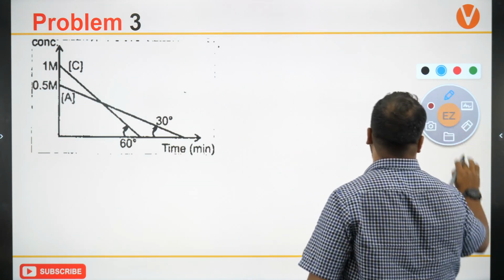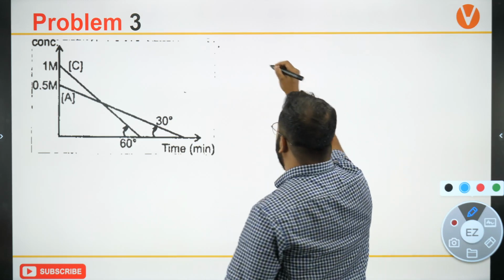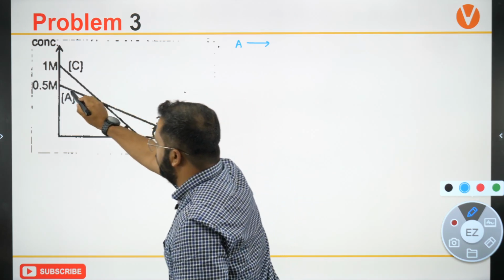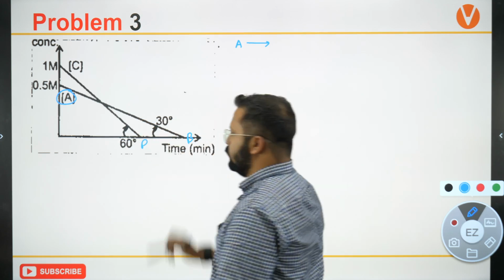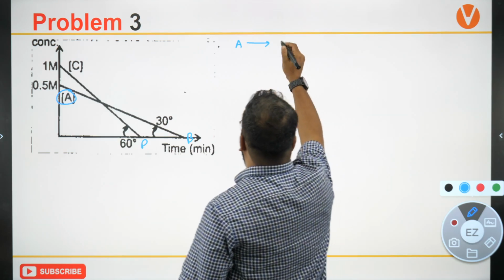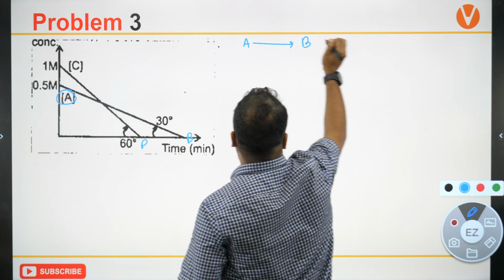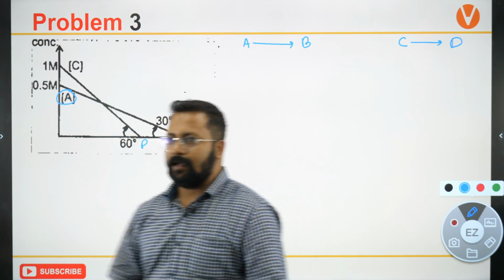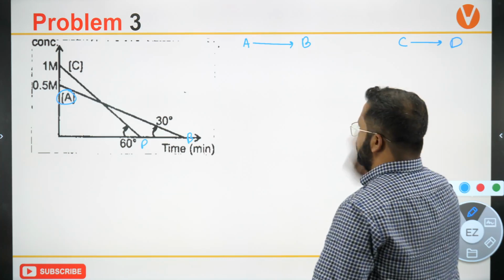So there are two reactions. Okay, इसको अच्छे समझ लीजिए. We have to solve this question very, very carefully. So A is changing into, this is A over here. A is changing into B and C is changing into D. Clear? Fine.